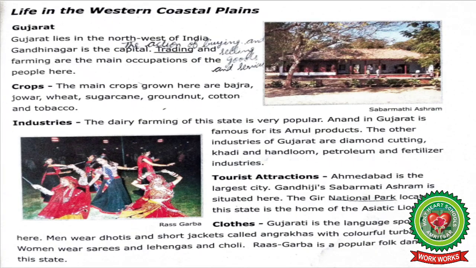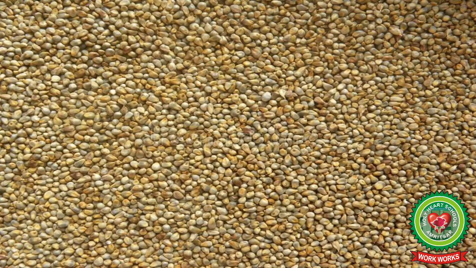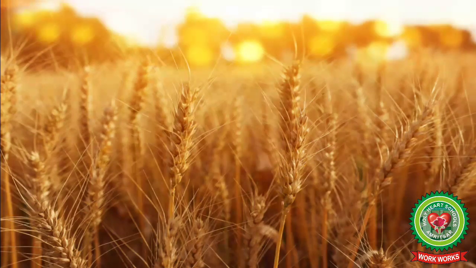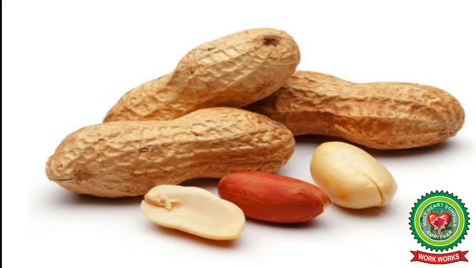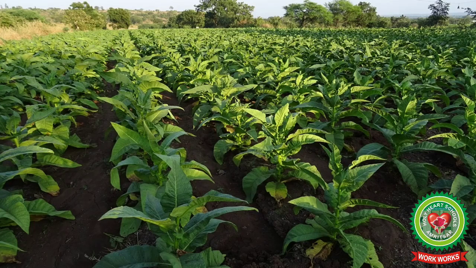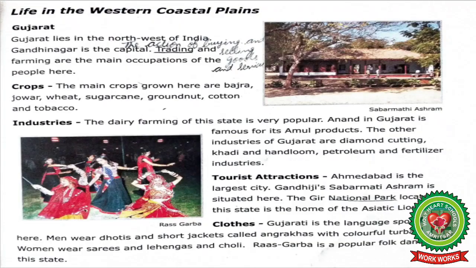Let's start reading crops. The main crops grown here are bajra, jowar, wheat, sugarcane, groundnut, cotton and tobacco. Students, the main crops grown here in Gujarat are bajra, jowar, wheat, sugarcane, groundnut, cotton and tobacco. I am showing these crops with the pictures so that it could be more clear to you, right? So let's start reading industries now.